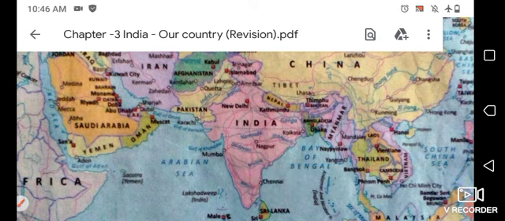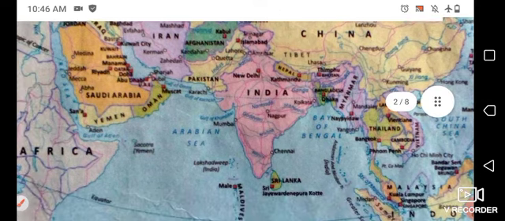These are our natural boundaries that protect us. All these features on the map of India are our natural features.